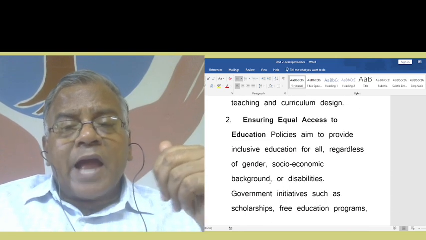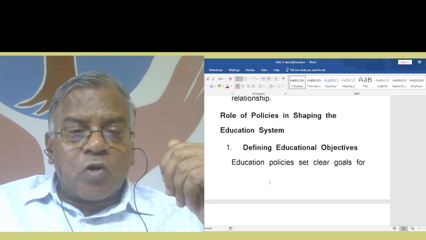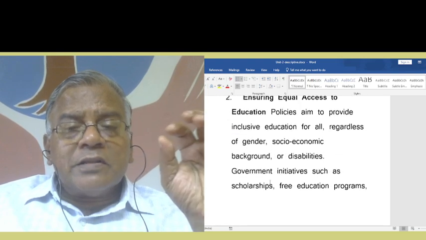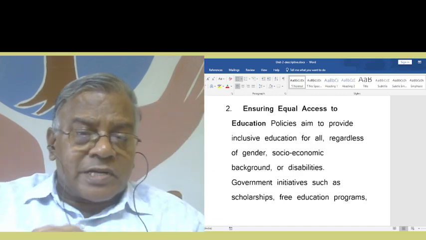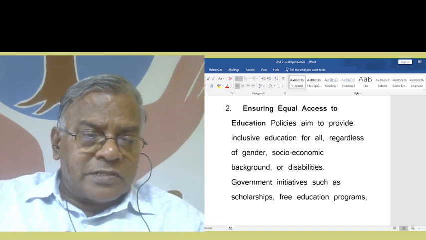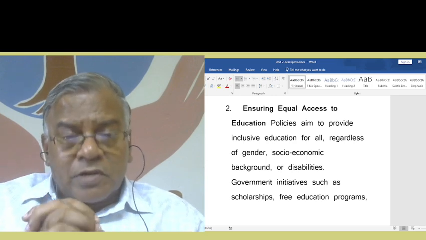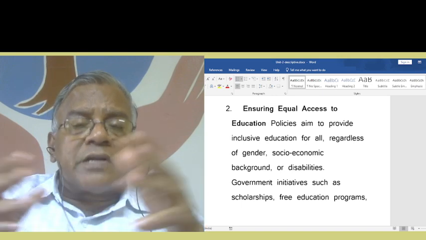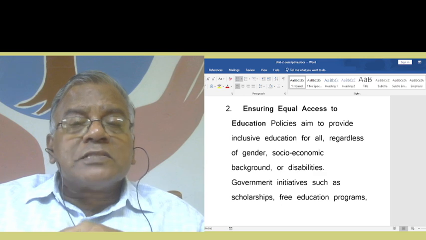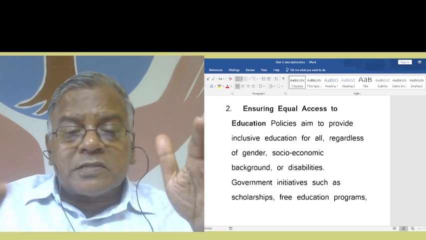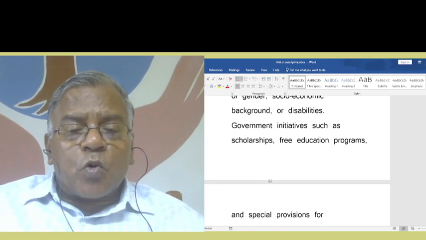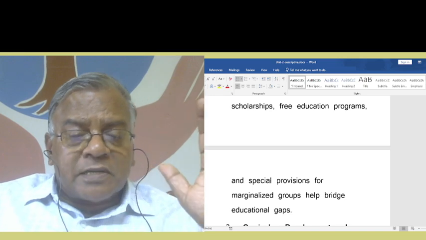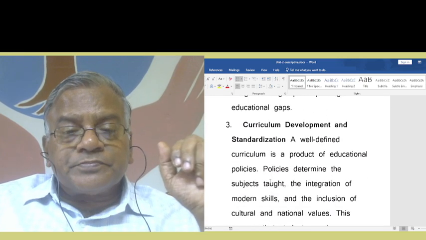Secondly, ensuring equal access to education. We are talking about the role of policies in shaping the education system, right? Then ensuring equal access to education, that is the role of educational policy. Policies aim to provide inclusive education for all, regardless of gender, socioeconomic background, or disabilities. Government initiatives such as scholarships, free education programs, and special provisions for marginalized groups help to bridge educational gaps.